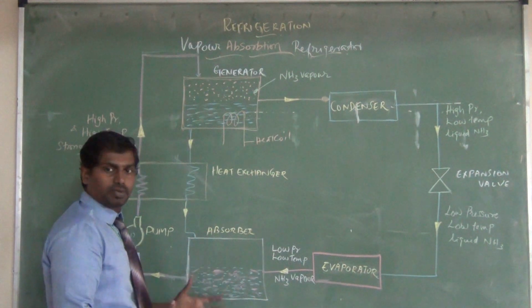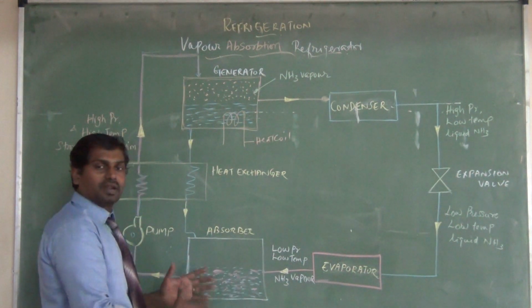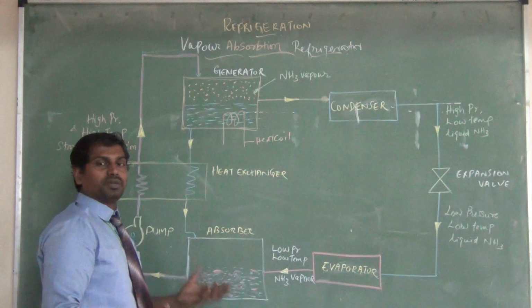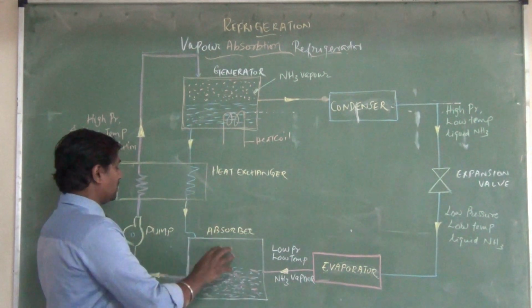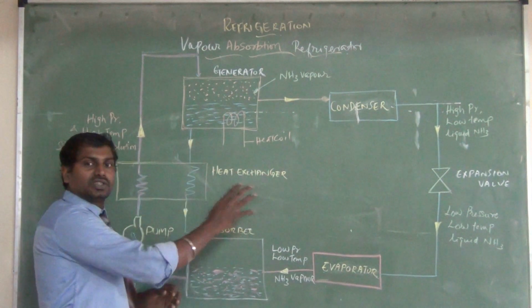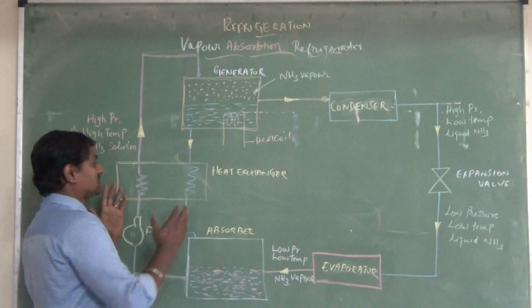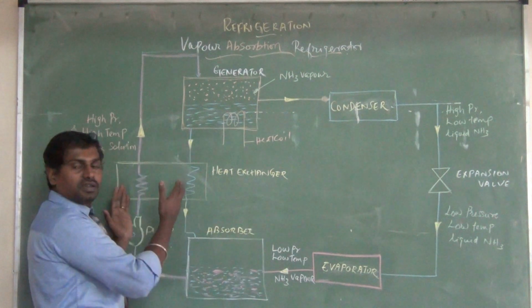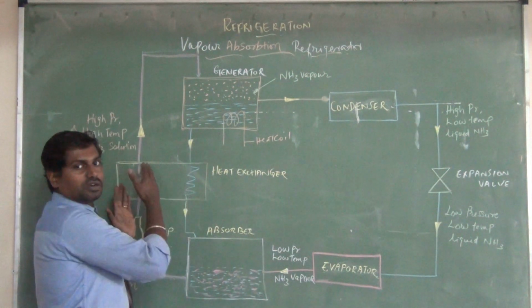The NH3 vapor mixes with the water and becomes a strong solution. Then a pump is needed for pumping this solution, and a heat exchanger is needed for the transfer of heat from the weaker hot solution to the strong solution.